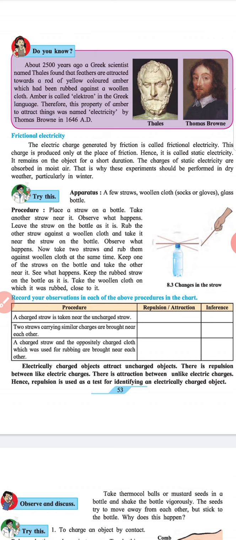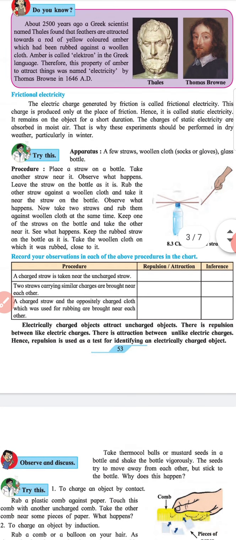Electrically charged objects attract uncharged objects. There is repulsion between like charges, there is attraction between unlike electric charges. Hence, repulsion is used as a test for identifying an electrically charged object.